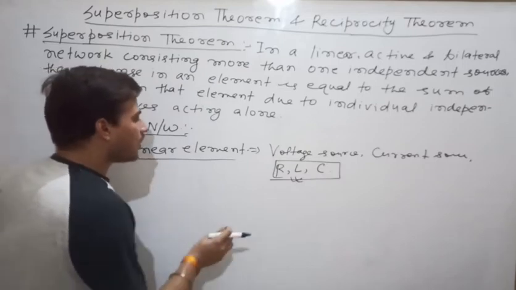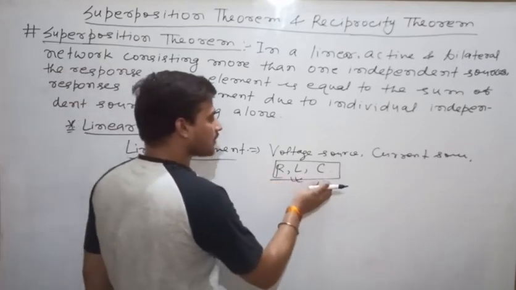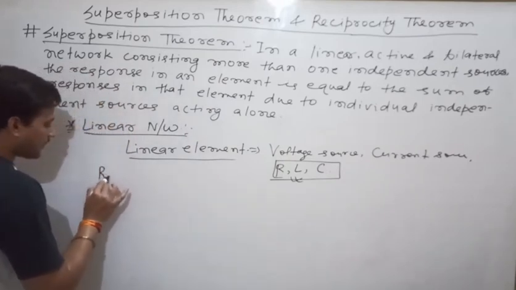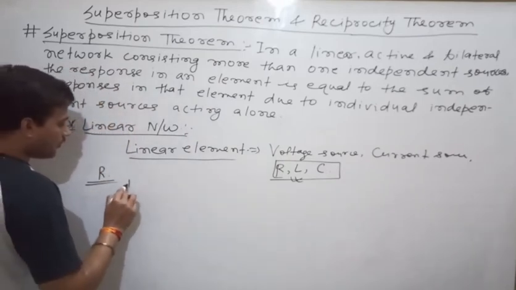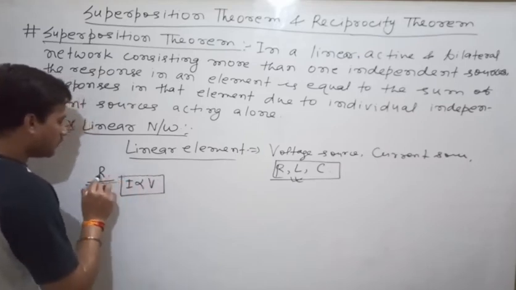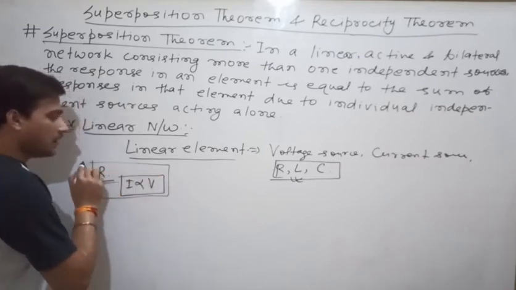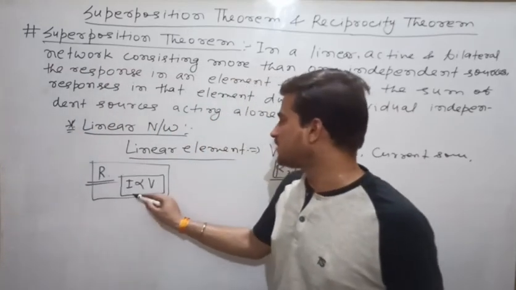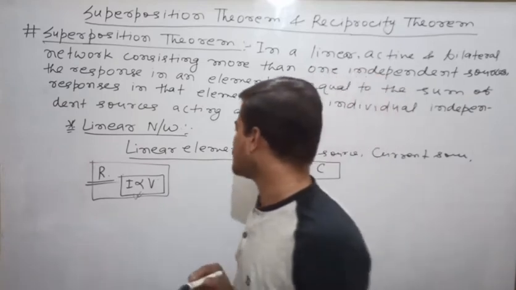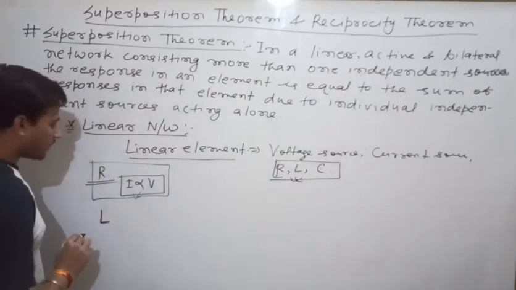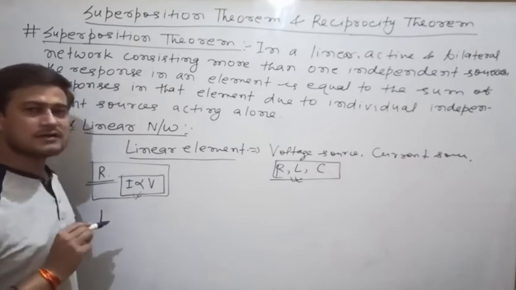Let us see how the resistor, inductor and capacitor are linear. In the case of resistor, you know the current is proportional to voltage. That means there is a linear relationship between current and voltage. So resistor is linear. Very important point. Next come to inductor. Let us see how inductor is linear.